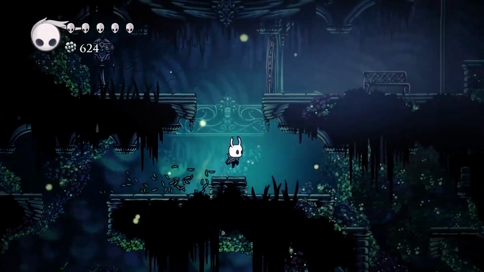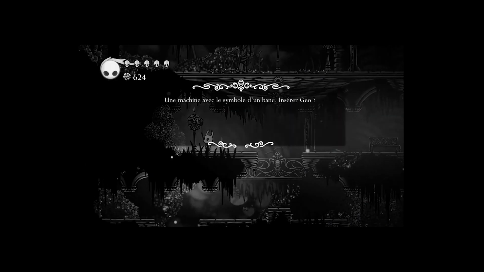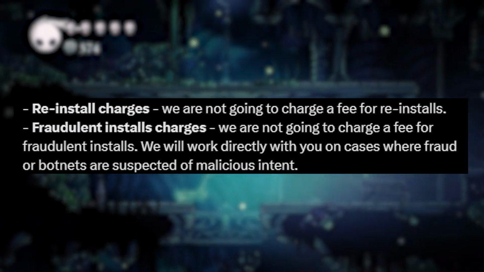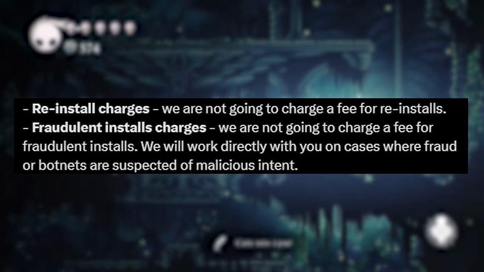On a more positive note, or at least less negative, dare I say, they changed a super rule that for every download a fee will be charged, so that after this change, only the first install will be considered.